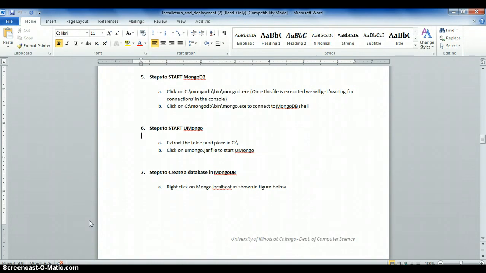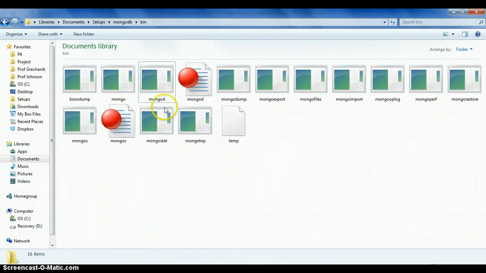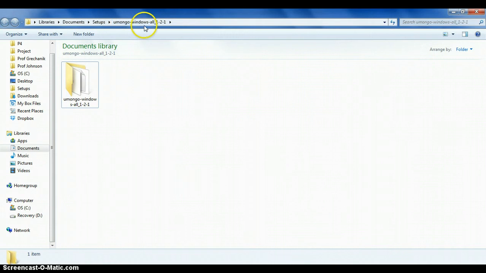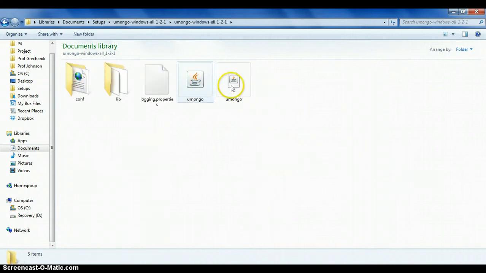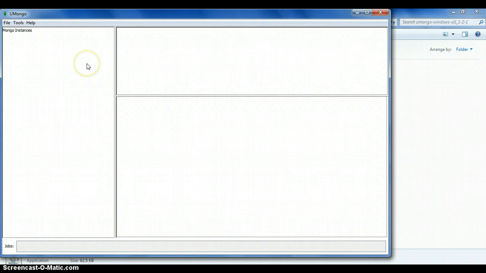There are two ways to talk with MongoDB. One is the shell, which is in the folder shown previously, the same bin folder, the mongo.exe, which is a shell you can work with, or you can install UMongo, for Windows in my case, extract it and work with the UMongo application. And you can open it up and connect to a database.